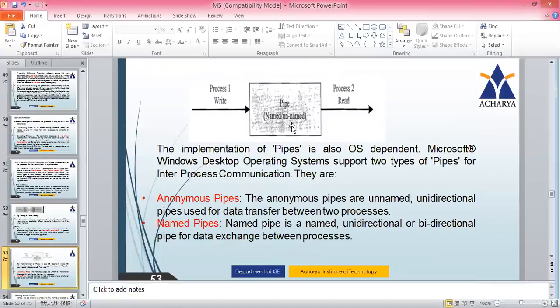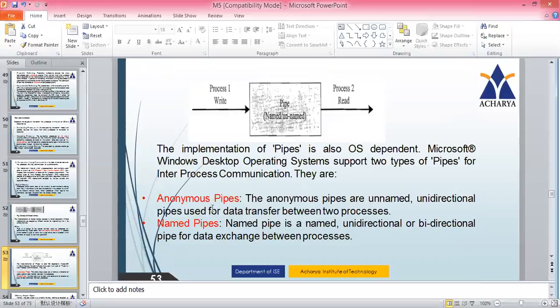Now, process 1 writes to the pipe and process 2 reads from the pipe. So this is actually a type of shared memory. Shared memory is a concept, so how are you going to implement it? One way is through pipes. The implementation of pipes is also operating system dependent. Microsoft Windows desktop operating systems support two types of pipes. Again, we have a subdivision here. The first one was IPC mechanisms, then shared memory, and in that we discussed pipes. Again, in pipes, we are talking about different types of pipes.